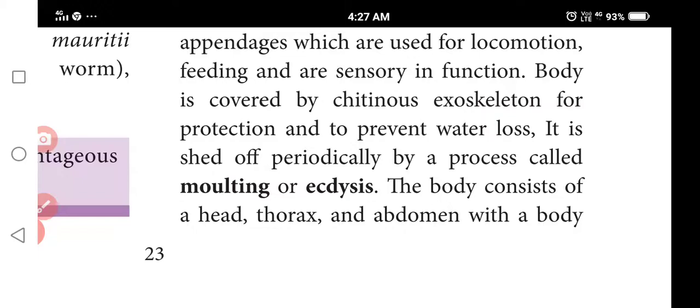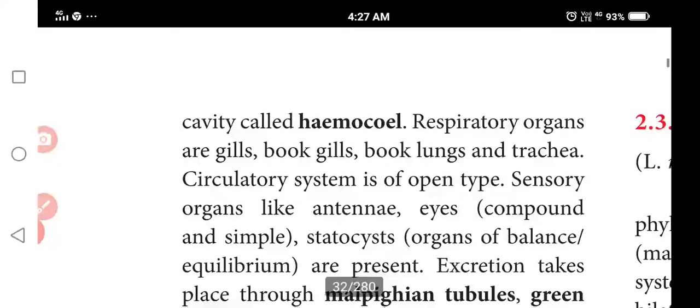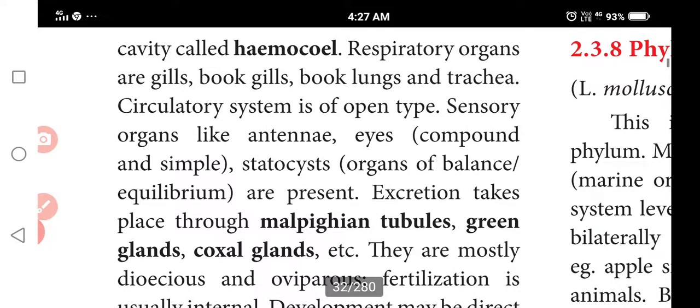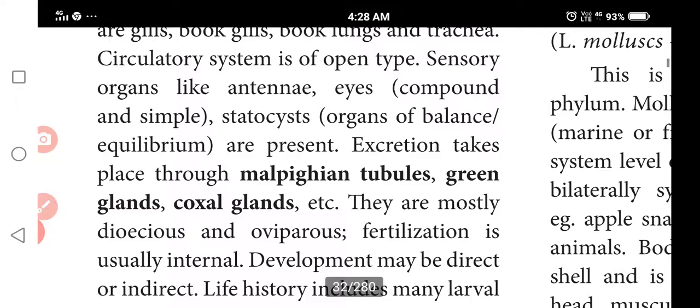The periodic shedding process is called moulting or ecdysis. The body consists of head, thorax and abdomen. There is a hemocoel, and there is an absence of hemoglobin. Respiratory organs are gills, book lungs and trachea. The circulatory system is open type, with an absence of blood capillaries.